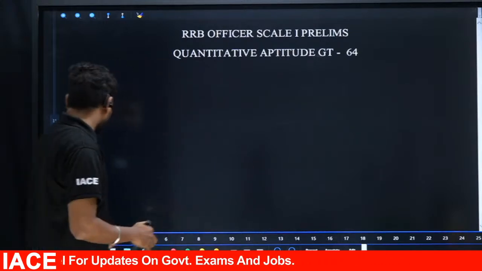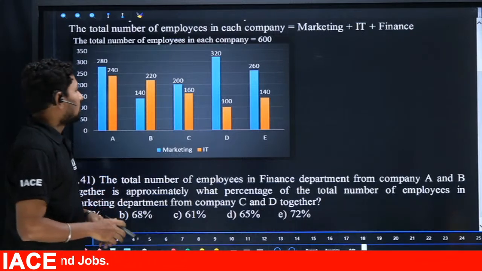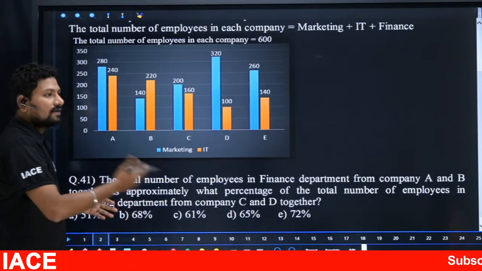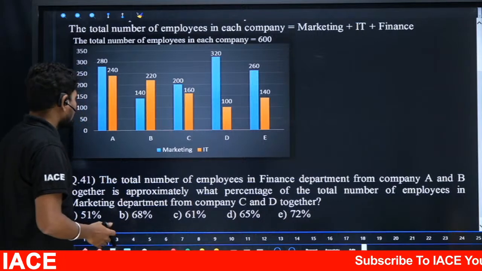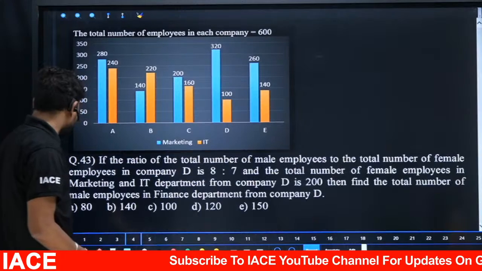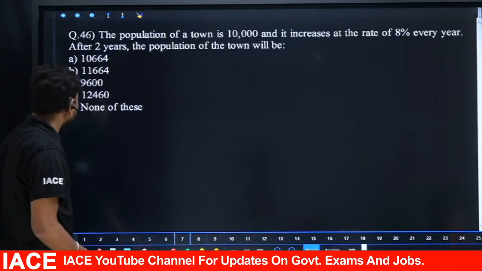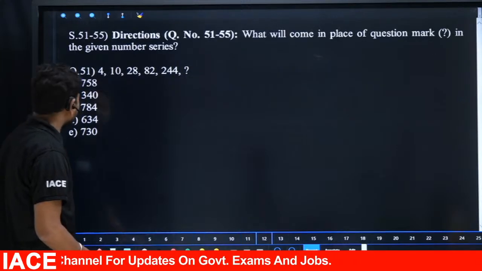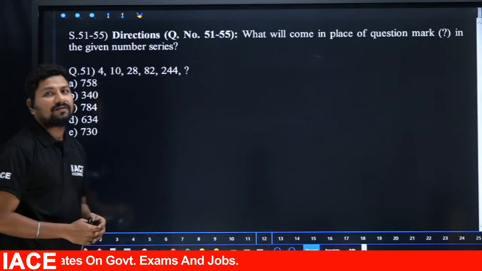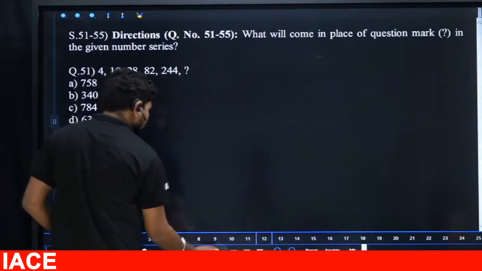Coming to the questions here, the first question given is a DI. There's no need to worry about the DI; later we'll come to it. Next we'll move to the remaining questions, like simplification and miscellaneous, and number series, which is what we have to focus on. So I'm skipping those questions. Now we are facing questions 51 to 55, number series. Try to solve these questions.